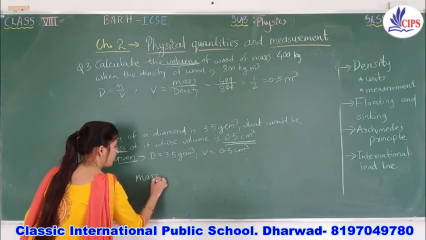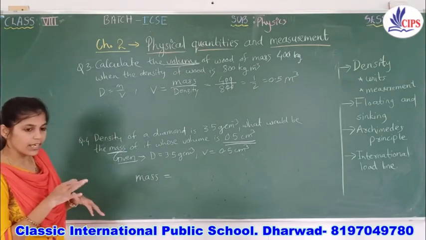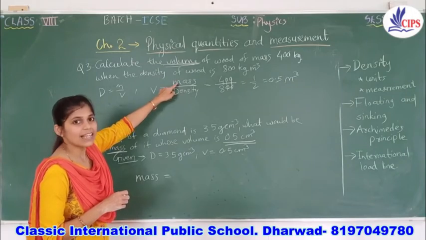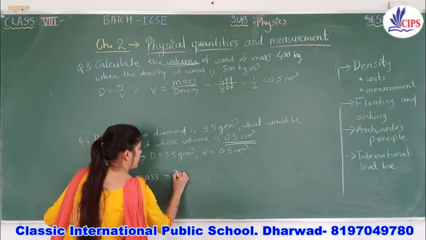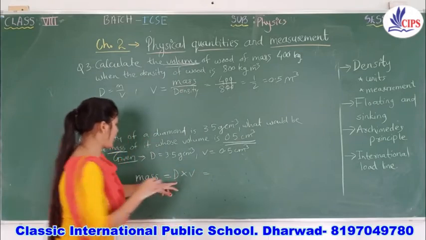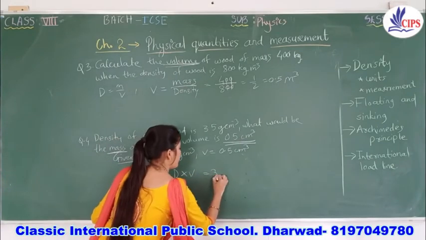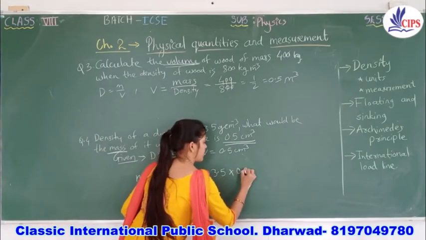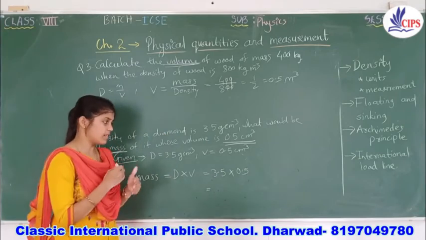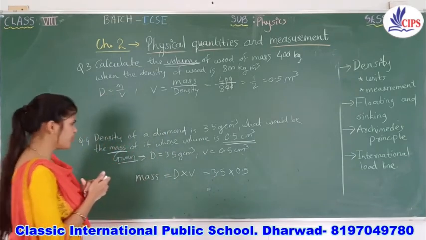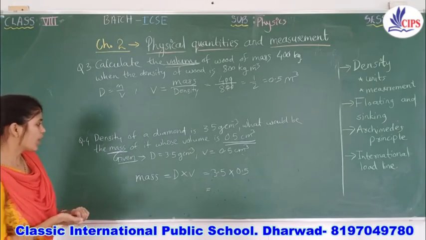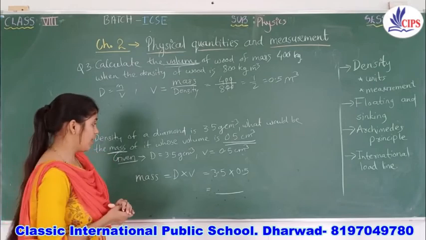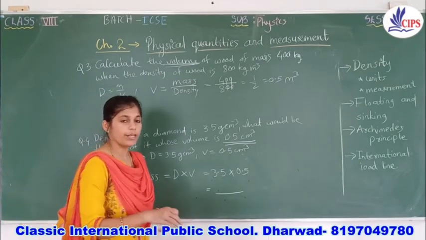If you want to find the mass, use the same formula, but convert it: mass is D into V. Density into volume. So the answer will be 3.5 multiplied with 0.5. After doing this numerical, you will get the answer. I want you to find the answer, that will be much better. You should mention the proper answer with the proper unit. Let's see whether you can do it. I hope you will do it well.